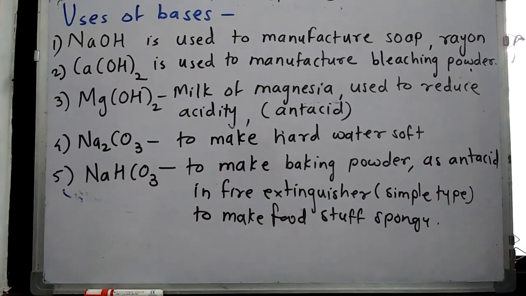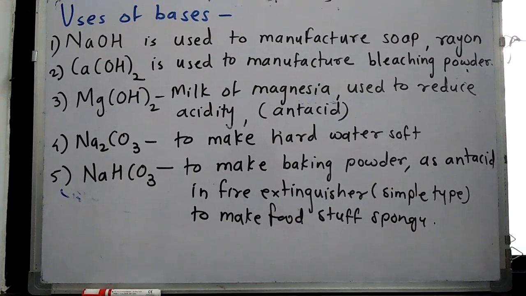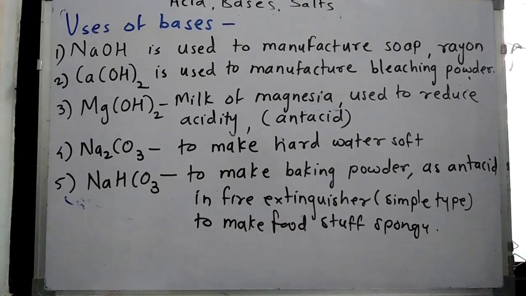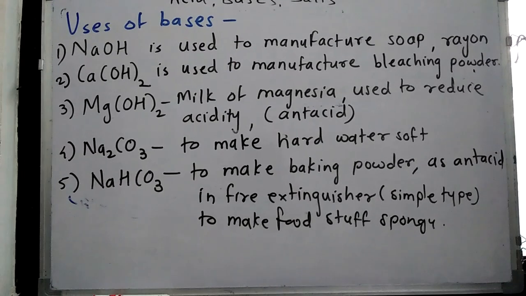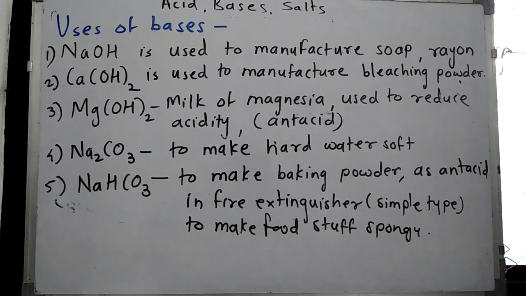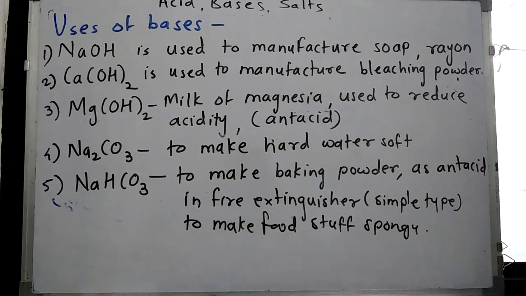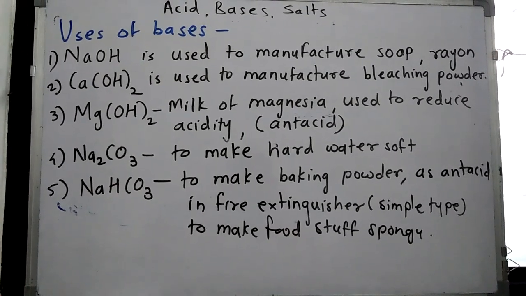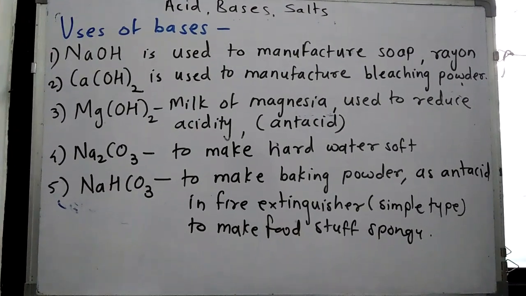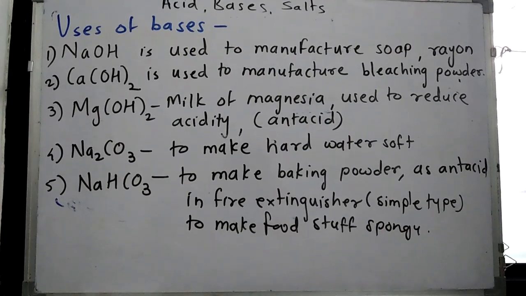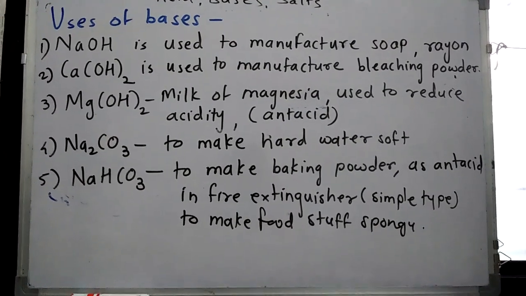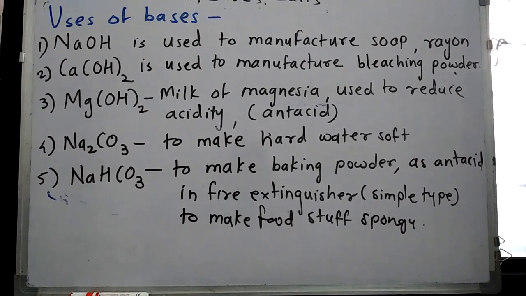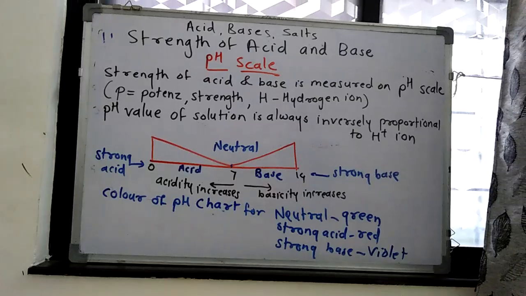There are two types of water: hard water, which contains a larger amount of salt. To make hard water soft, sodium carbonate, washing soda, is used. And NaHCO3, sodium bicarbonate or sodium hydrogen carbonate, is called baking soda. Baking soda is used for making baking powder. It is also used as an antacid to reduce acidity. In a simple type of fire extinguisher, this baking soda is also used, and it makes foodstuff spongy, like bakery products such as cake or biscuits.